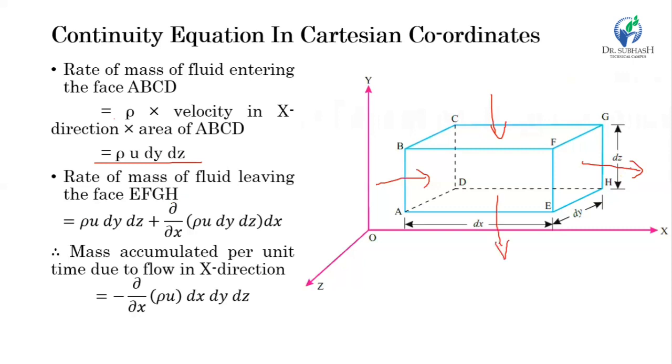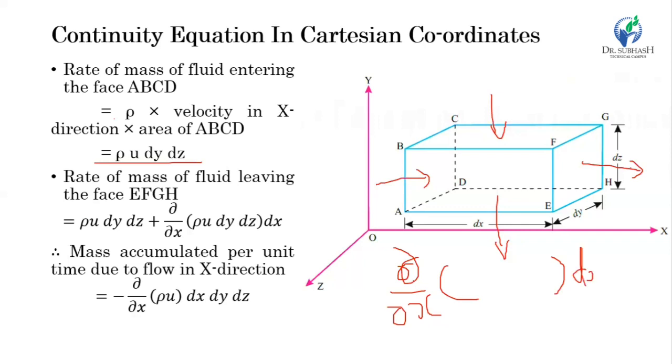So we have to consider the rate of change of mass in a particular direction, say here in the x direction. As we have seen in the derivation of Pascal's law, here again, let's take the partial derivative of this quantity, the mass entering the side ABCD. So again, take the partial derivative with respect to x. So del by del x of that particular quantity, rho u dy dz, times the distance. Here we have already taken the distance, which is dx.